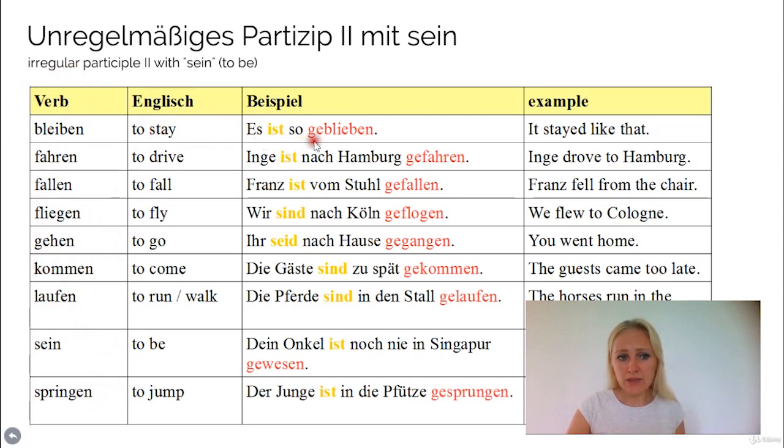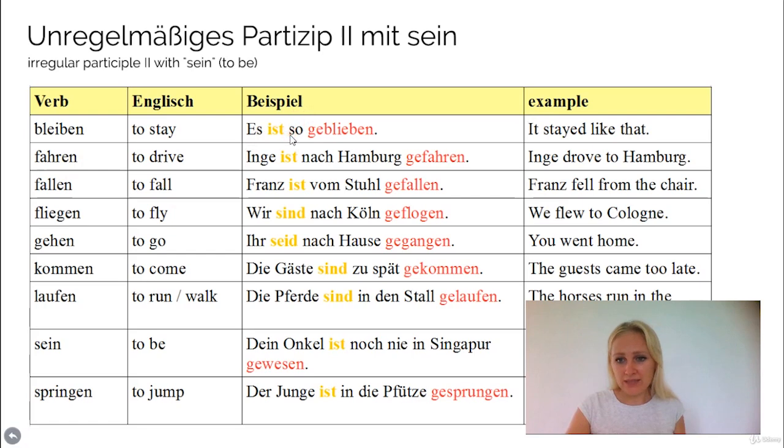Es ist so geblieben. With the irregular verbs, the stem changes here from bleib to blieb, as you see, and the ending is en. It's not t anymore. Okay, the stem most of the time changes, not always, but most of the time, but the ending is en. So whenever you see that the ending is en, it means that it's an irregular Partizip 2 verb. The regular ones end with a t. We have also mixed verbs. We will learn about them in one of the next slides. Okay, so just for you to study, those are the irregular ones with sein. Es ist so geblieben, it stayed like that.